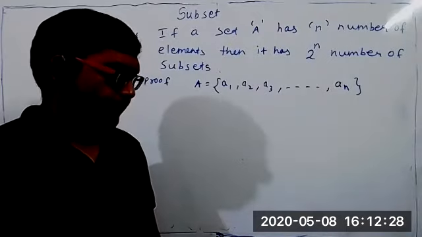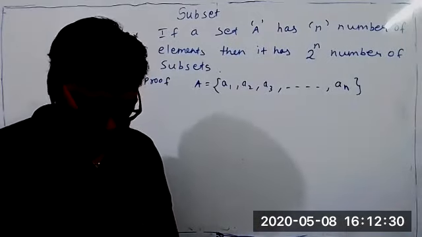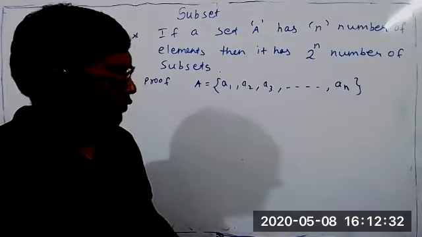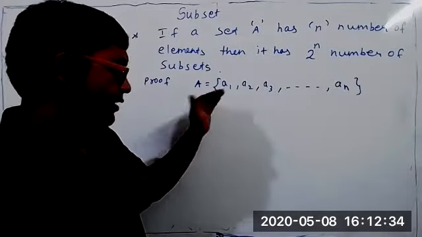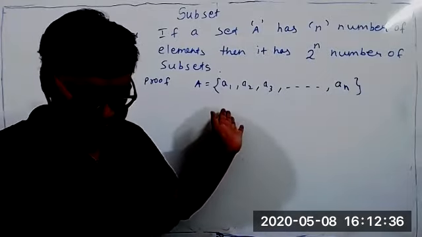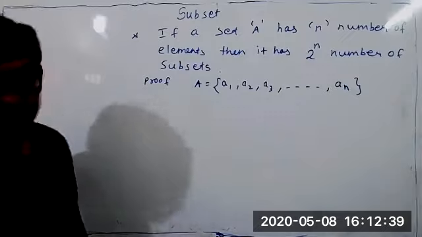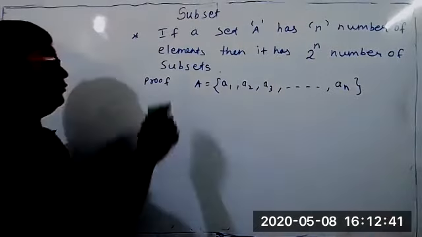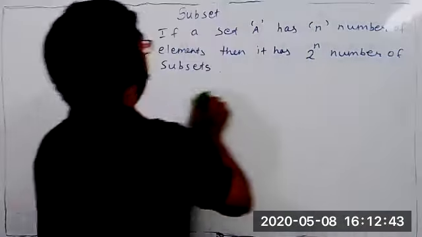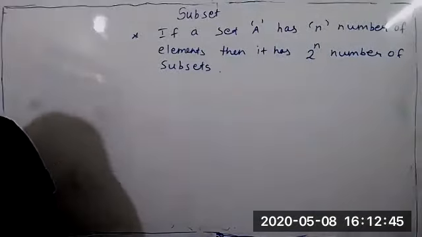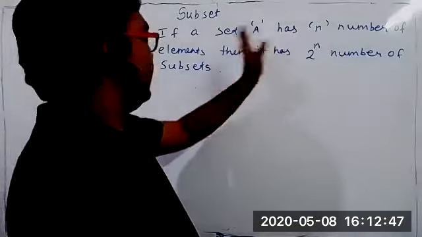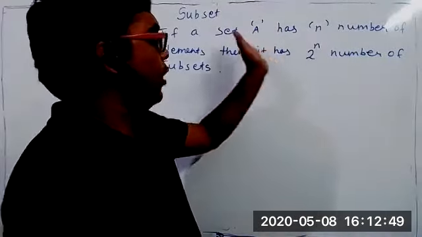Sir, Nagabhushanam. What is your name? Nagabhushanam. So, to some extent, did you understand the proof? Yes, sir. Okay. So now, if a set has... okay, this result you have already written.